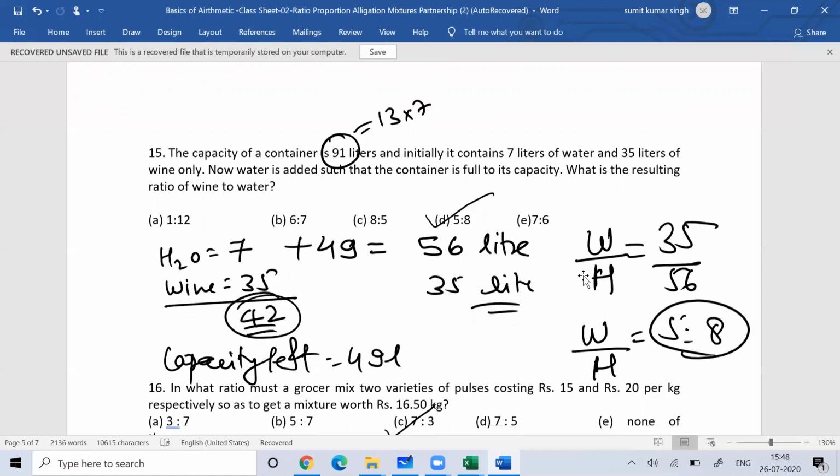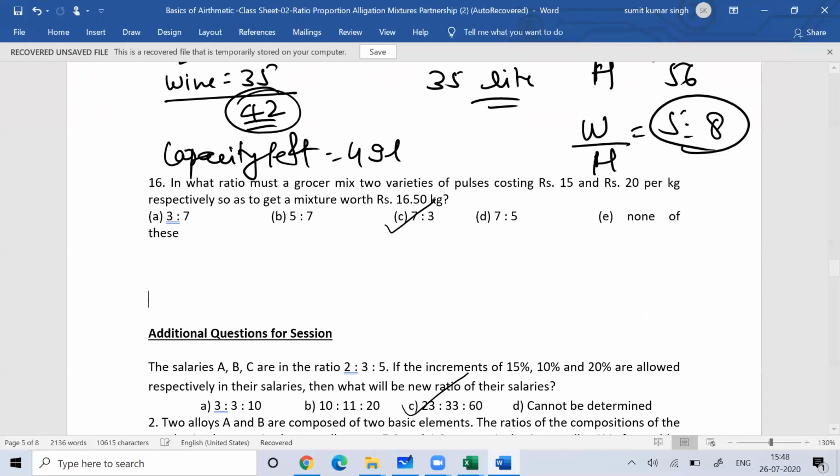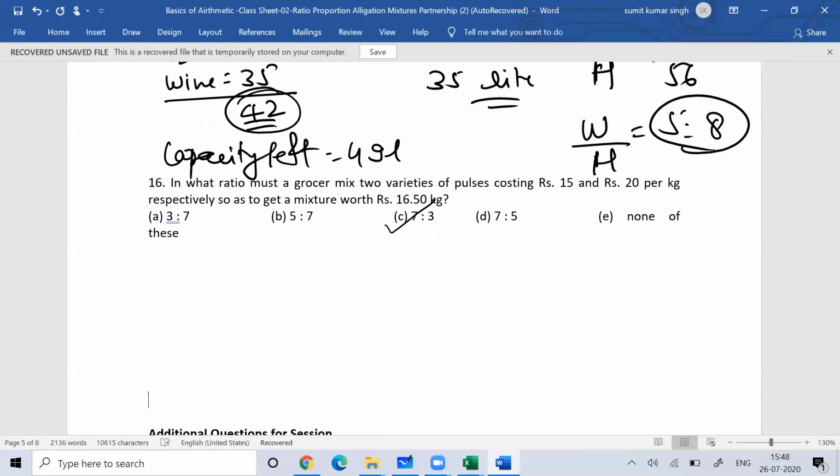Fine. Now the next question. In what ratio must a grocer mix two varieties of pulses costing 15 and 20 rupees, pulses 1 and pulses 2, so that the mixture will be 16.5?